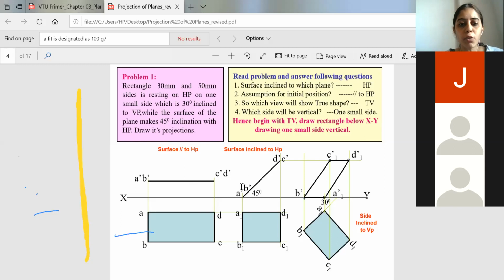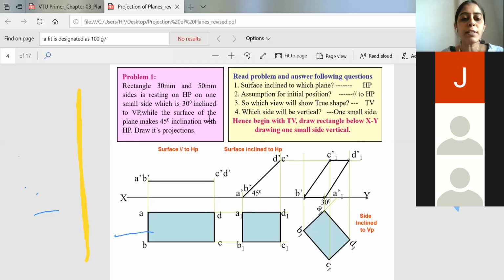So here it is told the surface with respect to HP we will take. The surface of the plane makes 45° with respect to HP. Always the inclinations of HP or above HP data will come, even in locating the line and the point. If it is 25 mm above HP, we will take the line above the XY line only. Similarly, the inclinations of HP also are to be taken above HP, above the XY line.